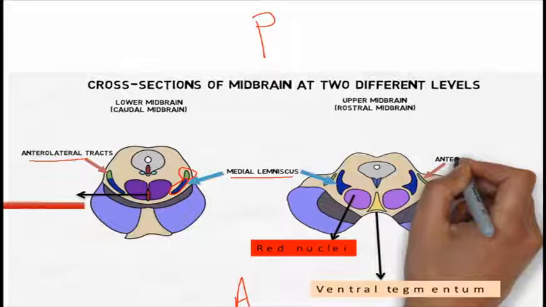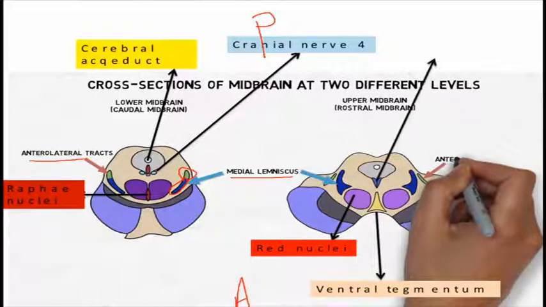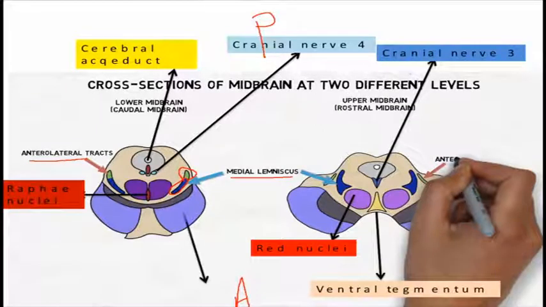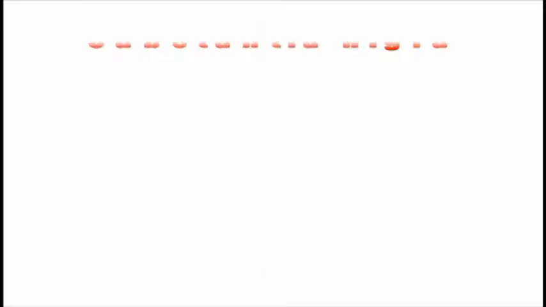These are the raphe nuclei, found in between the structures, and there is the cerebral aqueduct, which connects the third ventricle to the fourth ventricle. This is cranial nerve four, this is cranial nerve three, and this is the substantia nigra. This is the crus cerebralis. So these are all the structures found in the midbrain.